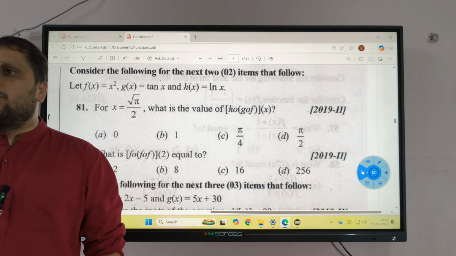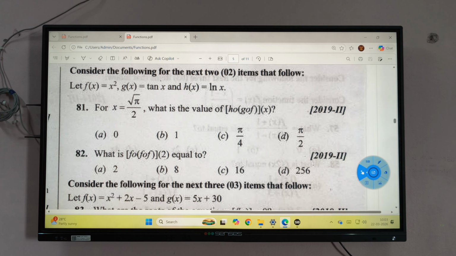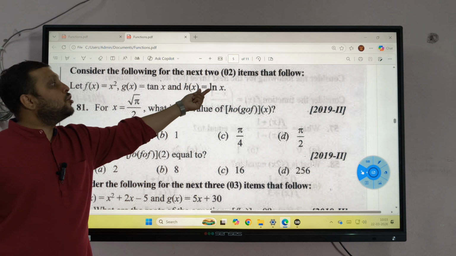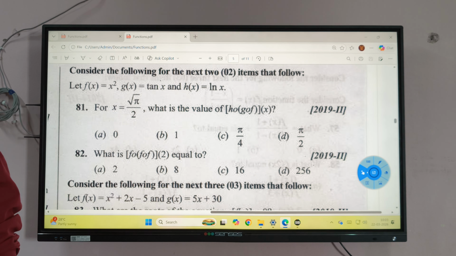Solve 81 and 82. Quick. F of x is x squared tan x, log x. Ln means log to the base e. It's read as ln.